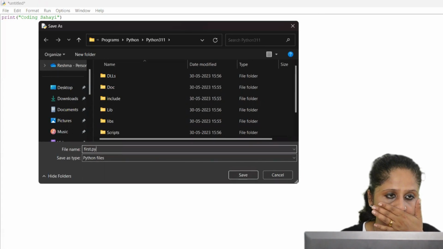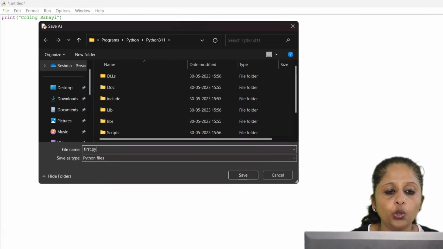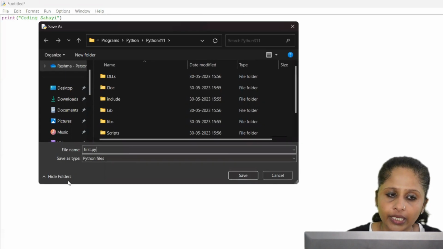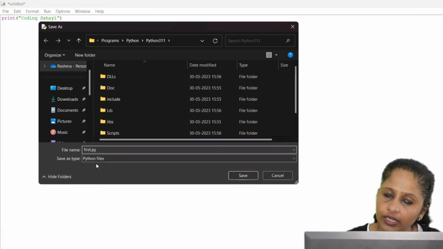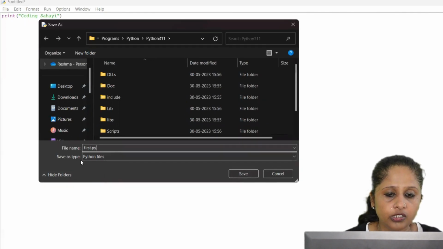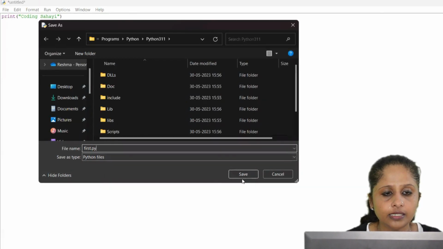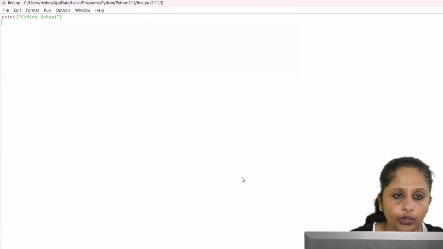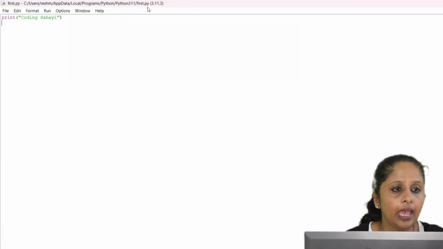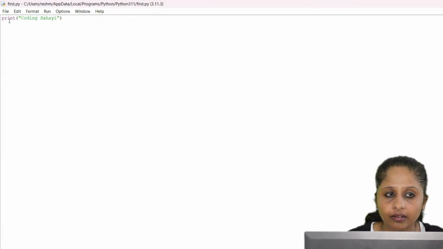Py is the extension of a Python program, so you must give .py. Obviously it is showing save as type Python files. Even if you do not give py, okay. So I am giving first .py and click on save. So now it is saved. You can see here first .py, and now we can run the program.